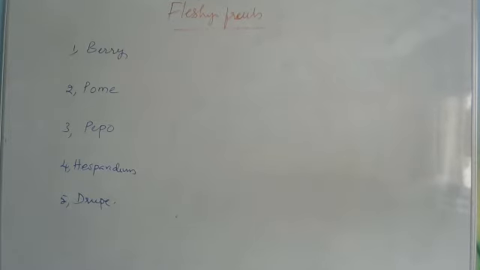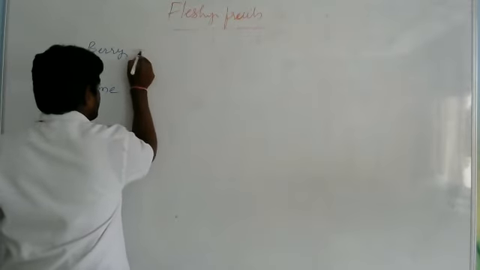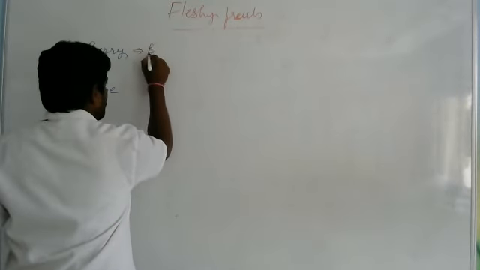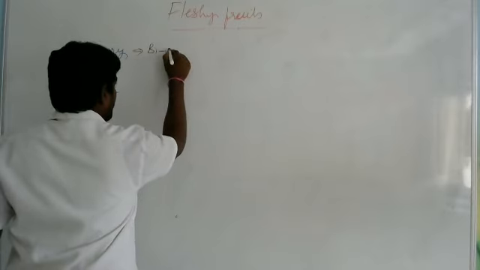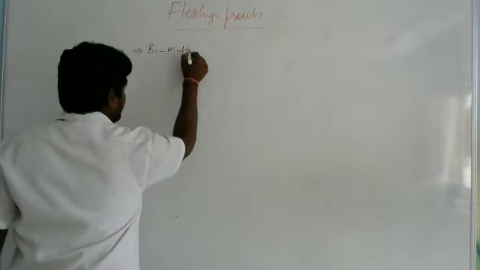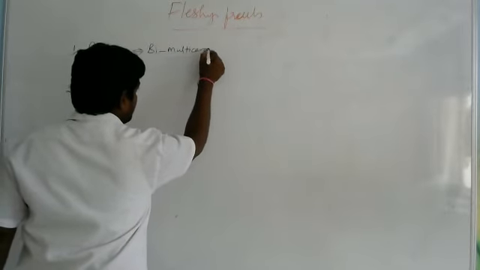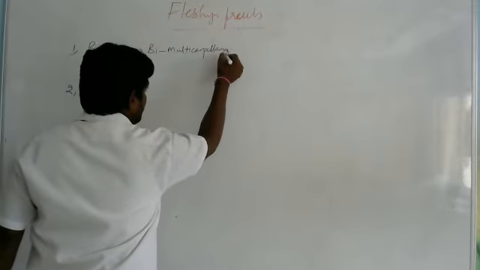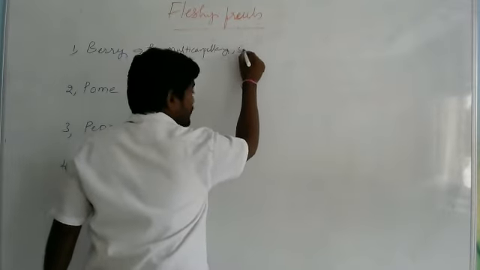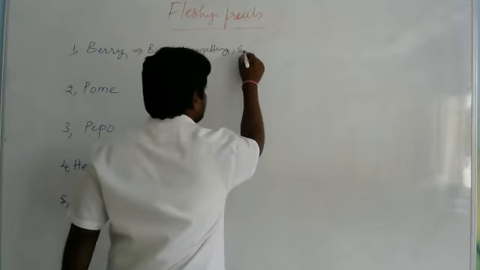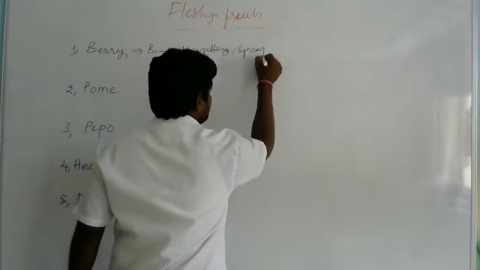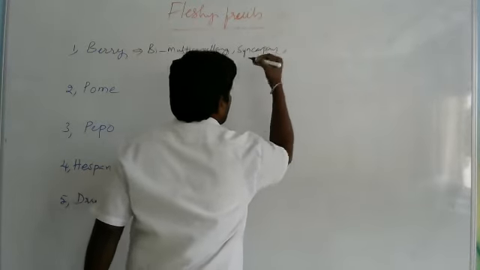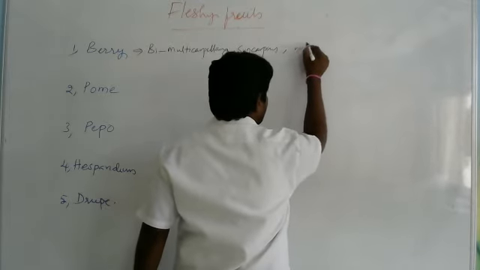Okay, clear? Right. So now, the first one, what is that? The berry. Okay, right. You see here, it is developed from a bi- or multicarpellary, syncarpous and inferior ovary.